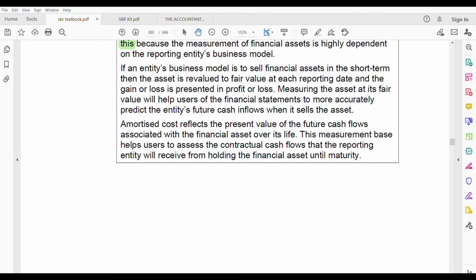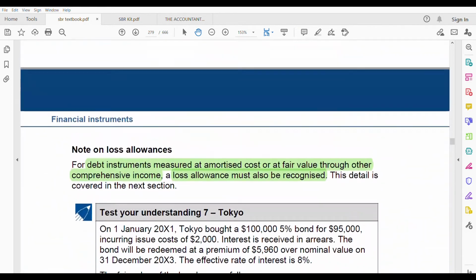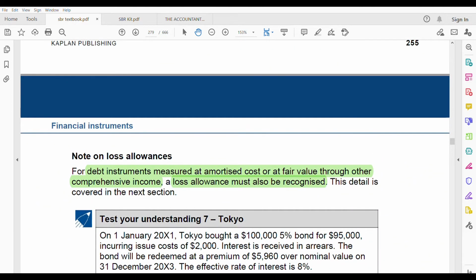So that's it. Now we'll be doing test understanding. I'm done with this part, which is debt instruments. The next one will be impairment of financial asset, a very, very important part. Because definitely, even I was asked a question on that. It's a bit tricky, and you need to do a lot of memorization. But you definitely need to have a sound understanding of impairment of financial asset, because if they ask a question on IFRS 9, this is definitely an area which they might ask.